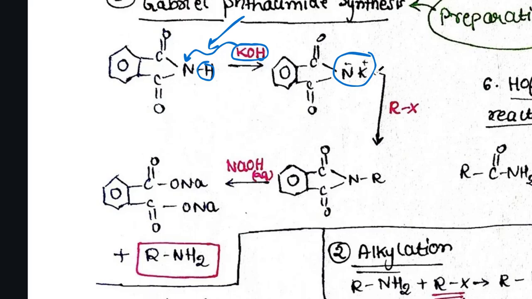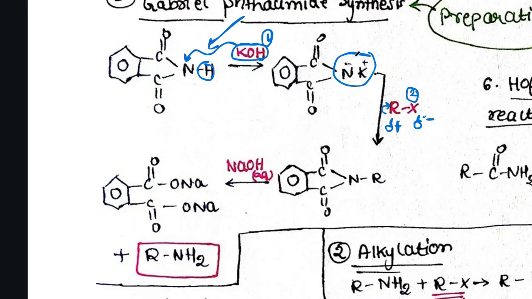Then coming to this, I am reacting with alkyl halide. So the first step was KOH, second step is alkyl halide. So this alkyl halide, what it will do here, again see what is happening. Of course my halide is more electronegative, halogens like chlorine, fluorine are more electronegative, and they will have partial negative charge, while this alkyl group has a partial positive charge in it. So this is alkyl having partial positive.